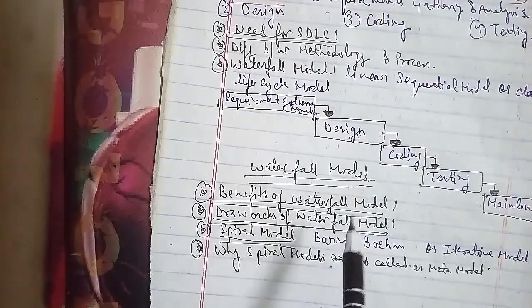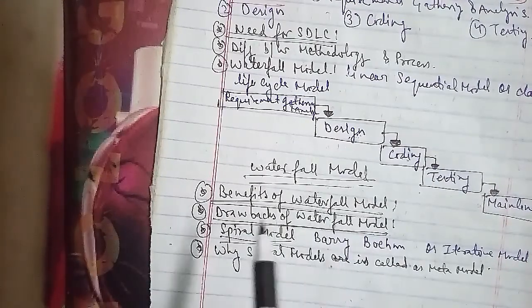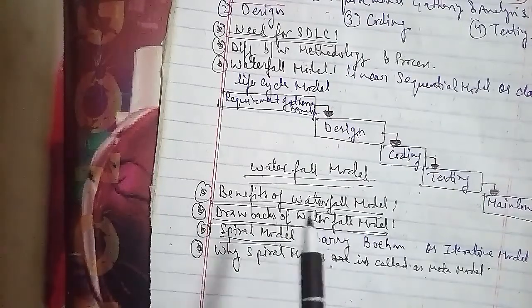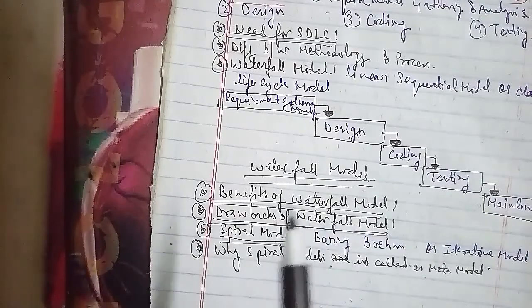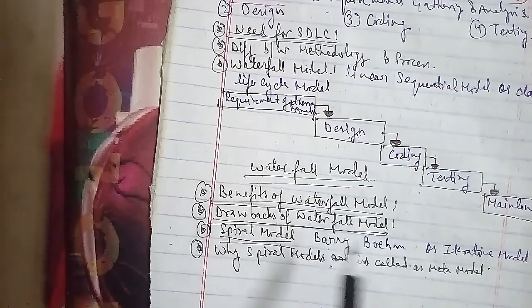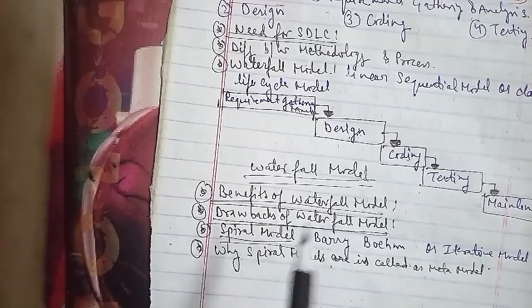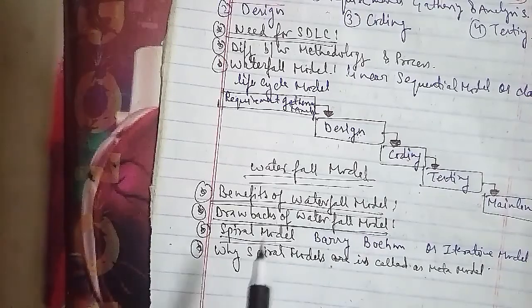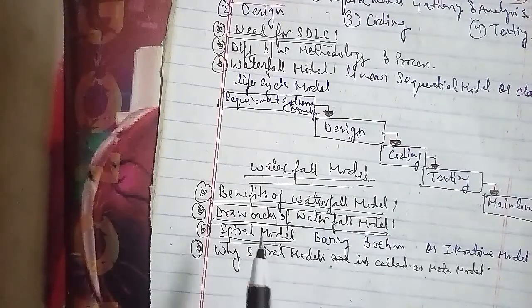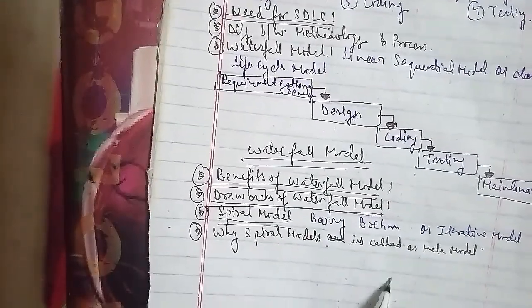We'll talk about the other one: why is the spiral model not suitable for small projects? This question has also been asked many times in examination papers for 2 marks. Because using the spiral model, the software development is done in iterations as the project moves forward and loops in the spiral get completed. Such a model is more realistic for long-term and complex projects, and similarly for projects having high risk threats. Hence this model is not suitable for small projects.